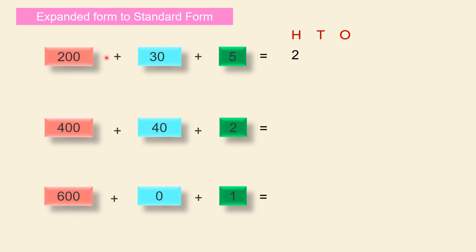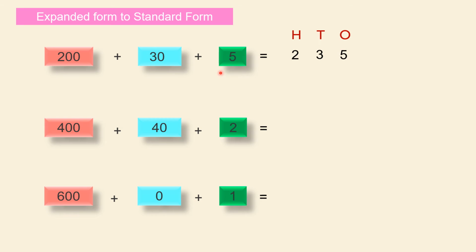Coming to tens, 30 says that it is 3 tens. We have learned it, 3 tens make 30. So we'll put 3 in the tens place. Coming to the ones, 5 says that there are 5 ones. So we'll put 5 in the ones.